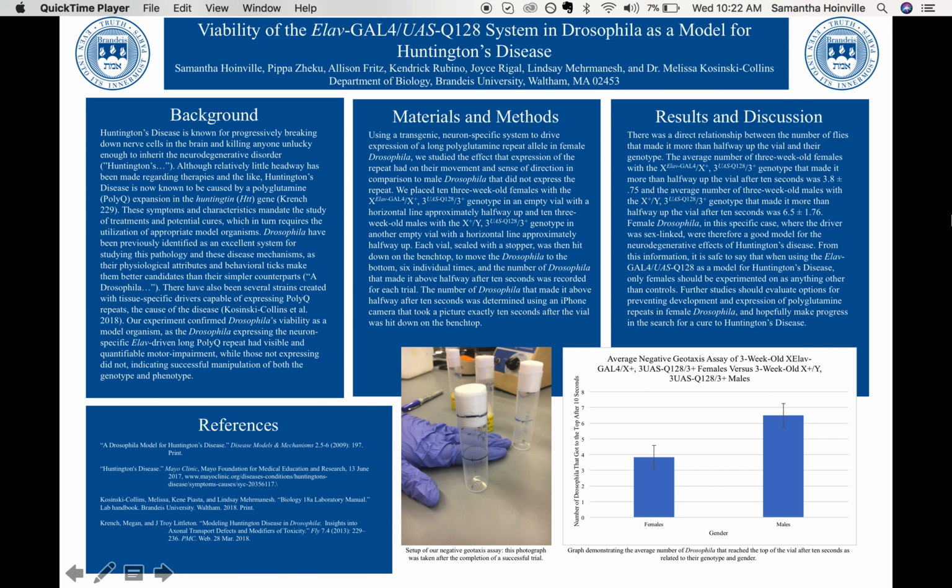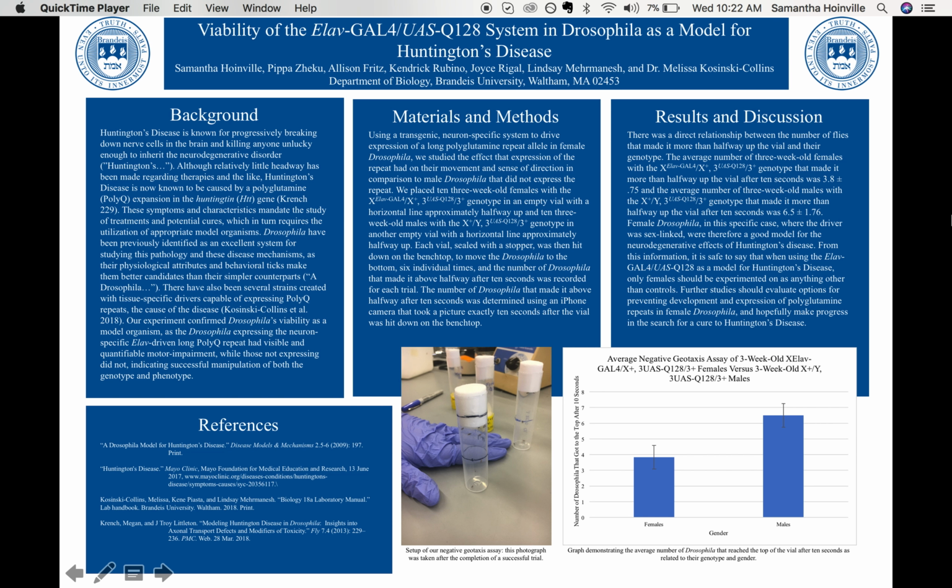The number of Drosophila that made it to the top was recorded by using iPhone photos because it would have been really difficult to record the exact number after 10 seconds each time because they were constantly moving. So we would take a picture after exactly 10 seconds and then record the data that way. So the average number of each that made it to the top after 10 seconds after 6 trials is recorded in the chart in the bottom right hand corner.